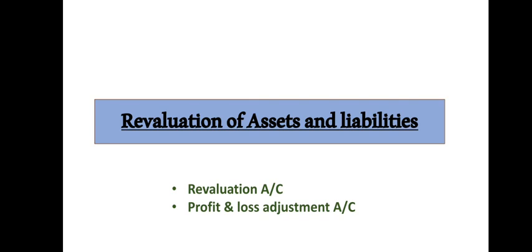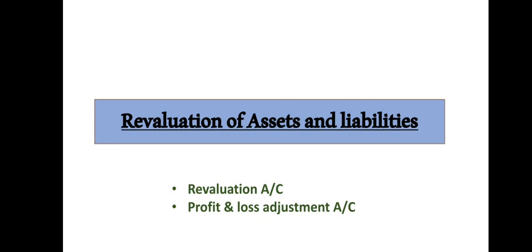This account is a nominal account, showing the expenses and losses on the debit side and incomes and gains on the credit side. Decrease in the value of asset and increase in the amount of liabilities are shown on the debit side of this account, while increase in the assets and decrease in the liabilities are shown on the credit side of this account. Just revise this part, increase and decrease, okay, so that you can understand easily.